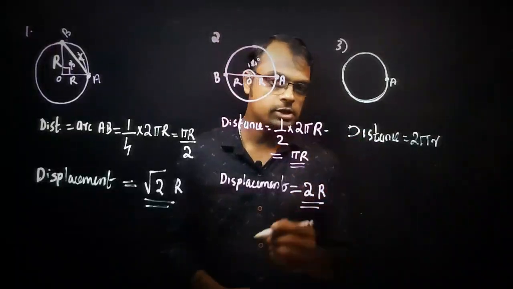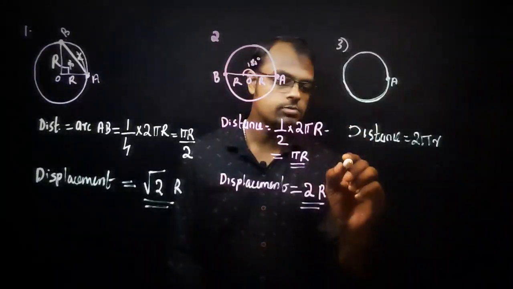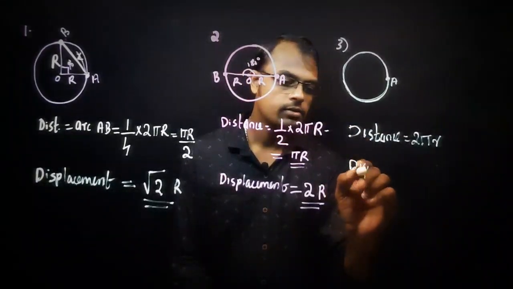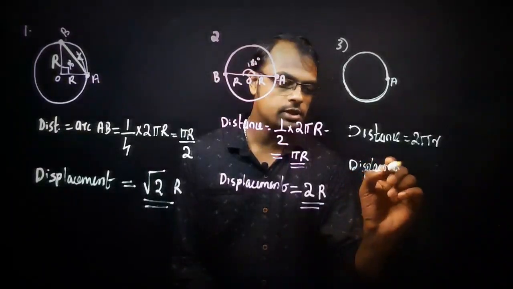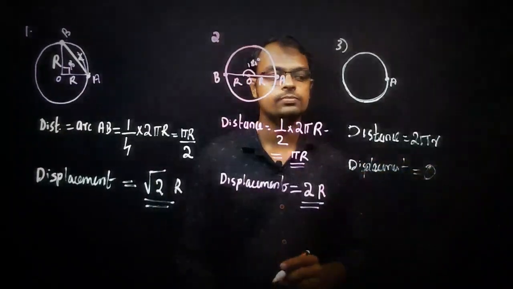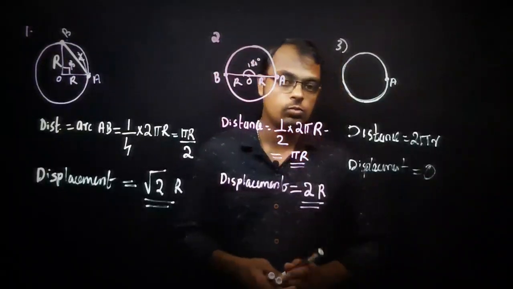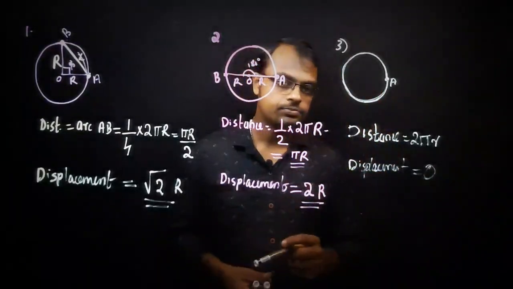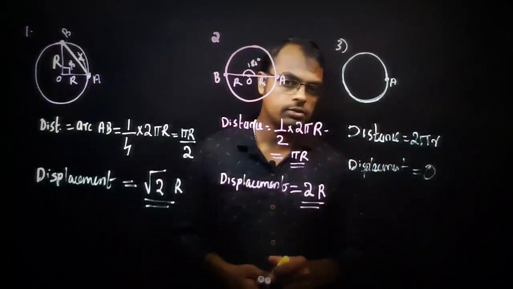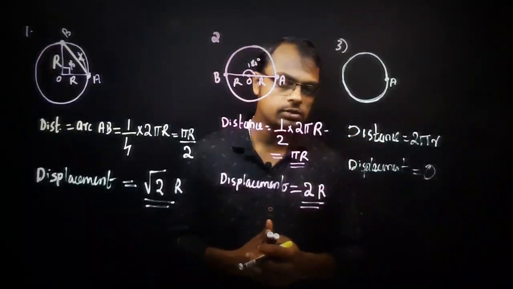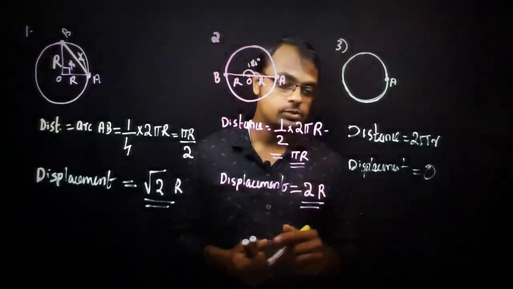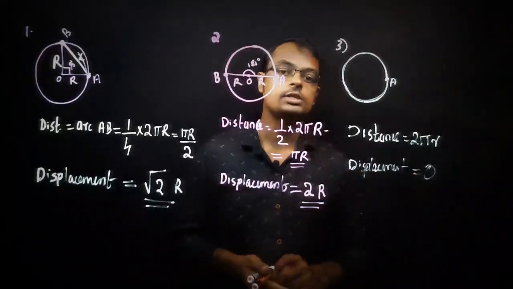What is the displacement in this example? Displacement is equal to 0. Why? The initial position as well as the final position with respect to the common origin is the same. So displacement is equal to 0.